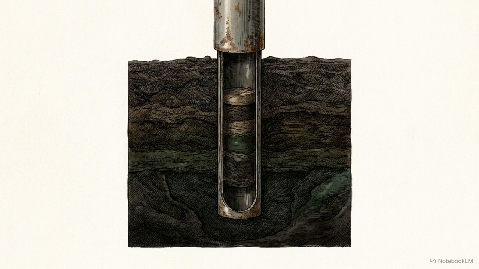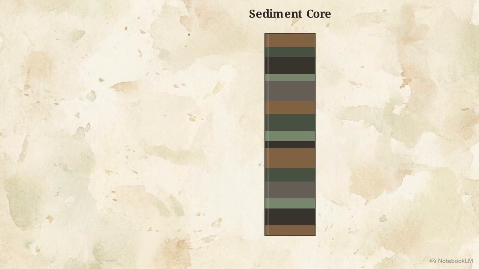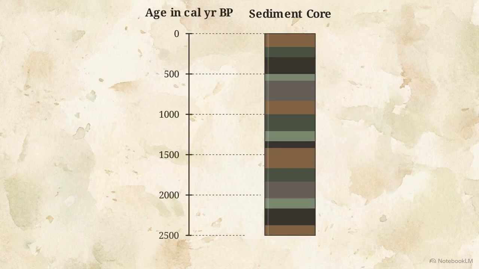To capture a historical record of this battle, scientists extract deep sediment cores from anoxic lakebeds and fens. In these oxygen-deprived environments, millions of microscopic pollen grains accumulate undisturbed. Because sediment settles steadily over time, the physical depth of the core directly correlates to its chronological age. We translate a vertical slice of mud into a continuous timeline of plant life.